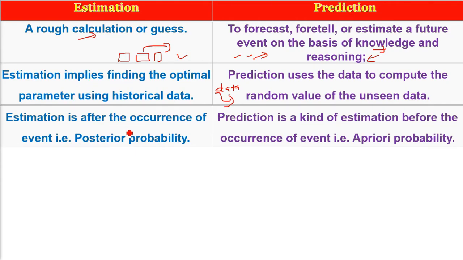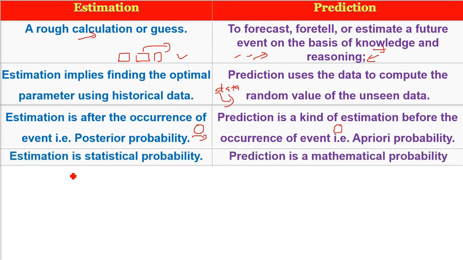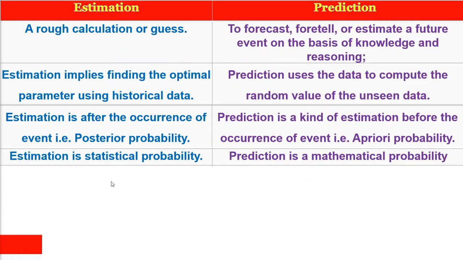Estimation is after the occurrence of an event. That is, if you toss a coin and it happens multiple times, then you say we can estimate now. That is posterior probability. But prediction is a kind of estimation before the occurrence of the event. That is called the a priori probability. That is, if the coin is tossed, then you predict whether it will be head or tails. Estimation is a statistical probability and prediction is a mathematical probability.